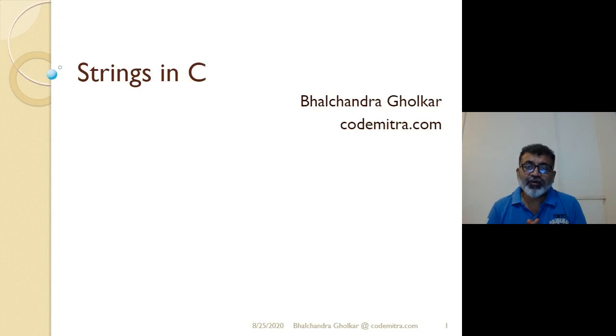But the problem is that each individual element has got some special meaning. Here it doesn't happen. When all characters are collected, then the final word has got some meaning. That is the reason strings in C are treated differently. So today we will discuss the array of characters.